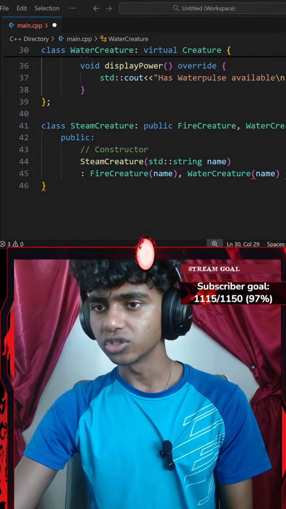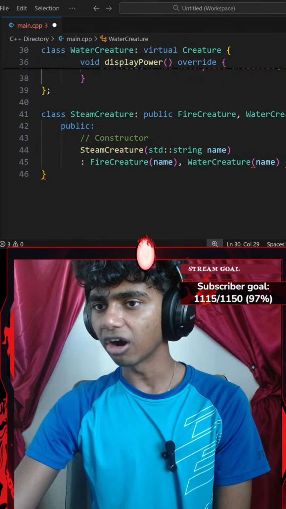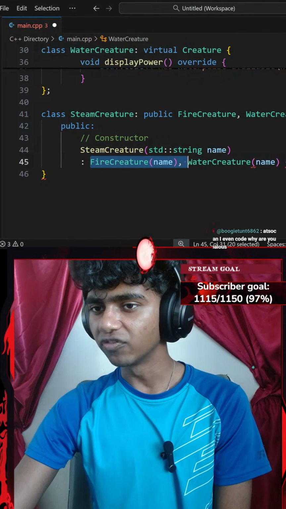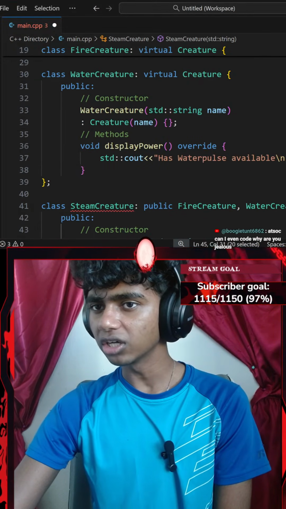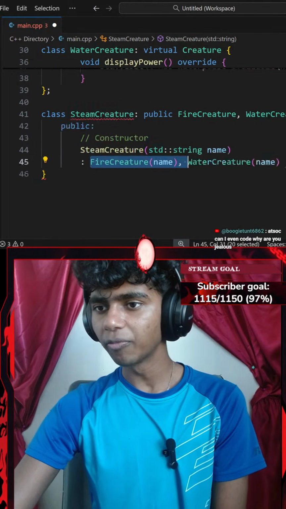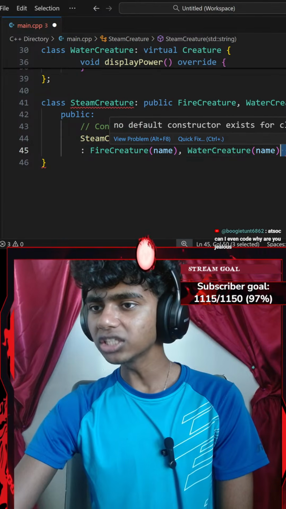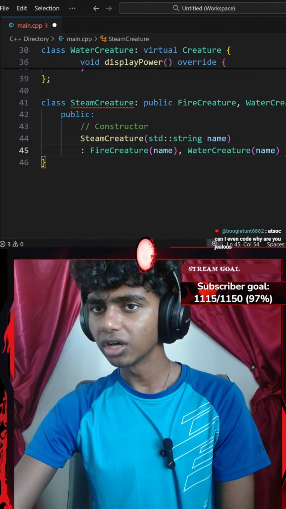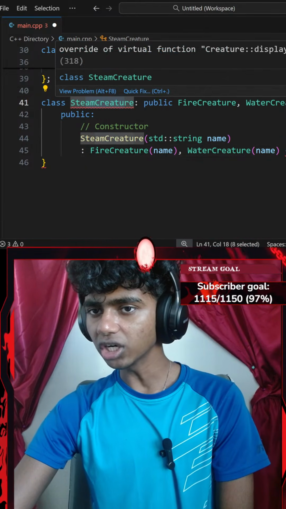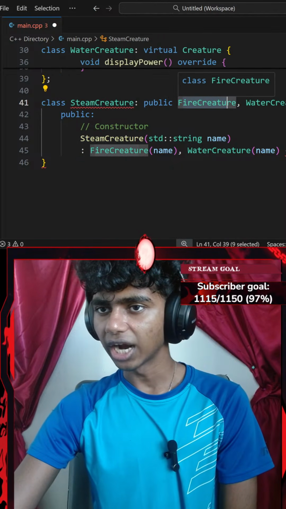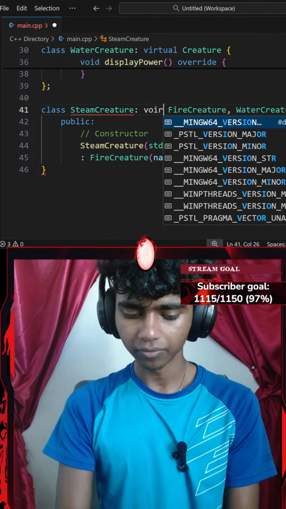Okay, so let's go ahead and zoom in a little. And why does it show me a red underline here? Okay, fire creature does require one parameter. Water creature does require a parameter of name as well. And then, should I not go with the pair of curly braces? Okay, steam creature, it doesn't inherit. Okay, this should be virtual. There we go.